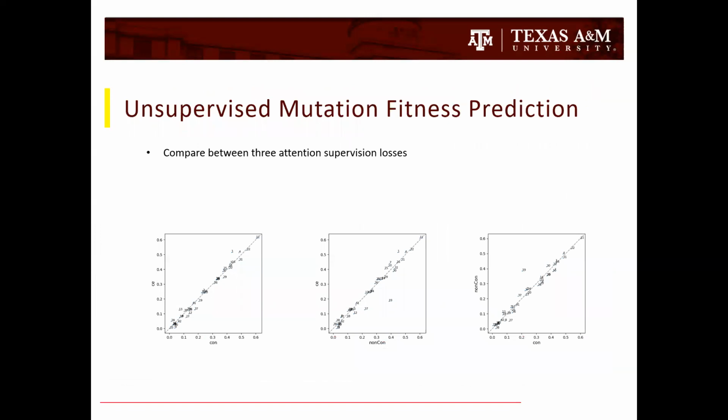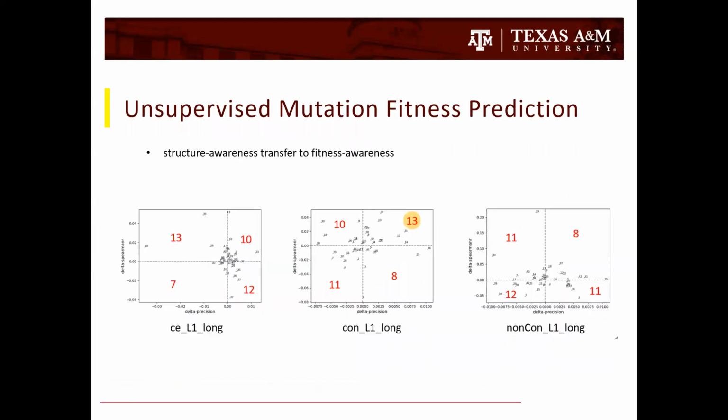We selected the model with the highest precision for each loss and compared them over the unsupervised mutation fitness prediction task. Each point is a mutagenesis set. We can see that on average, the three methods are comparable to each other.